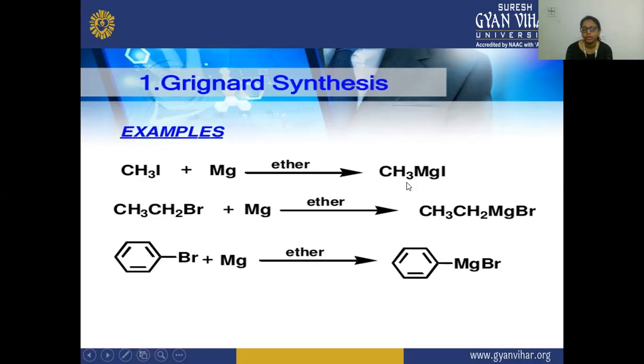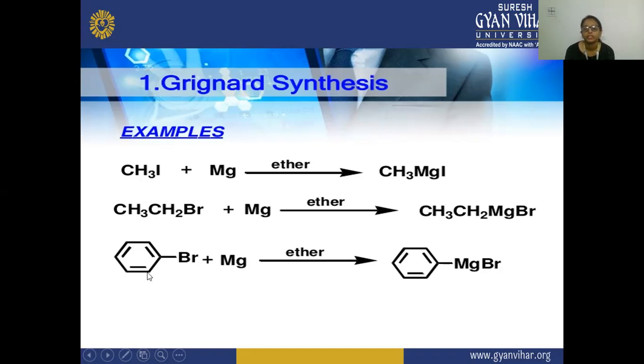This is your organomagnesium halide. We have taken the example of an alkane chain, CH3CH2Br, ethyl bromide, which reacts with magnesium in the presence of an ether solvent. There is a formation of the alkyl, this is your ethyl magnesium bromide.